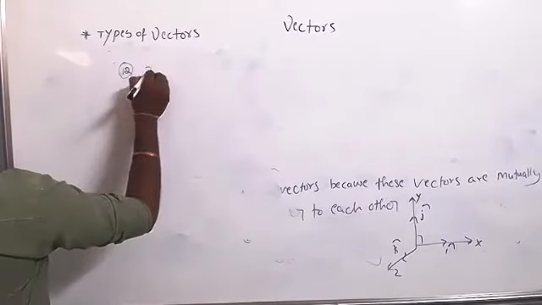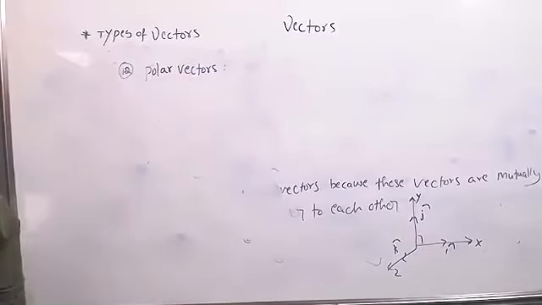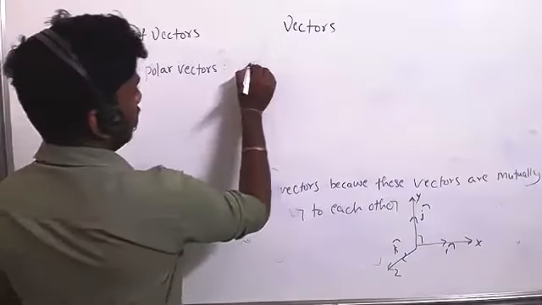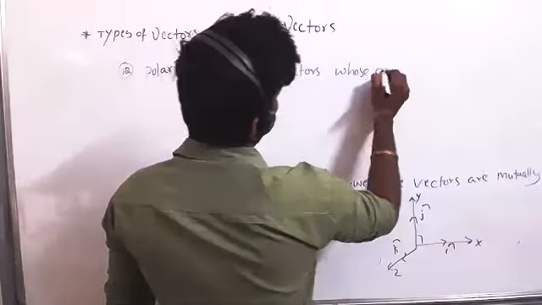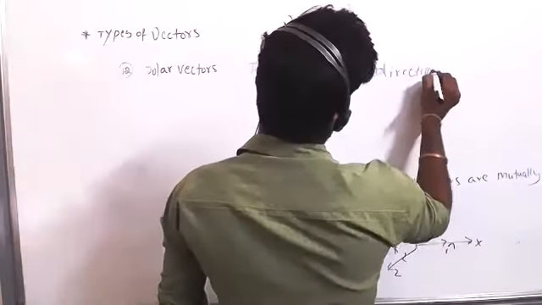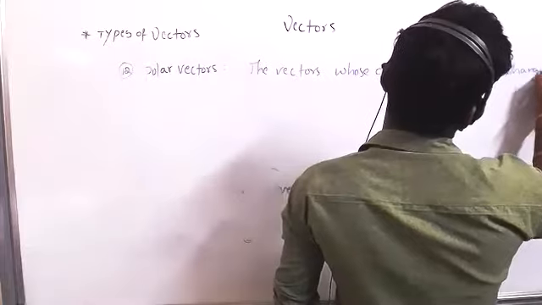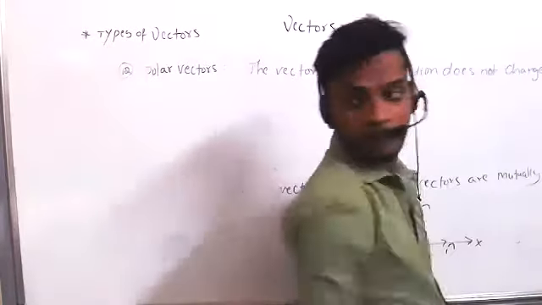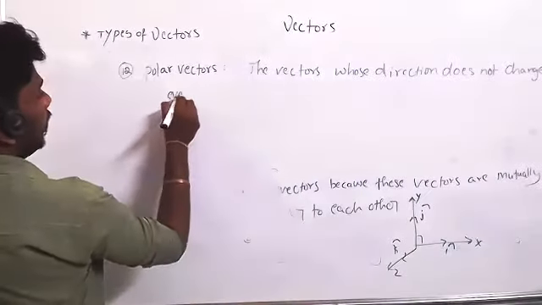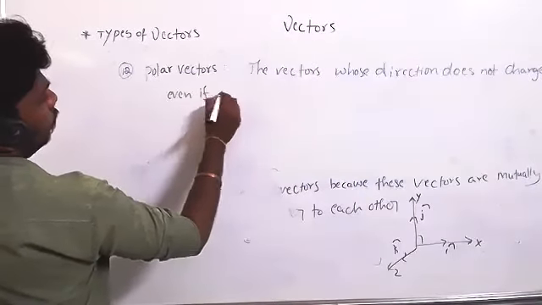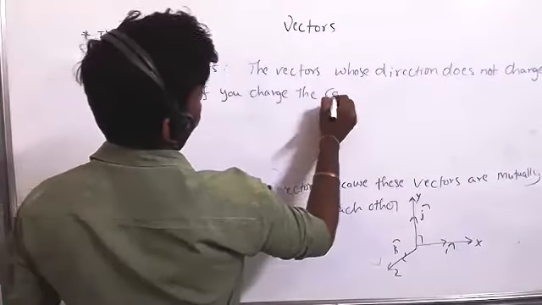Polar vectors. The vectors whose direction does not change even if you change the coordinate system.